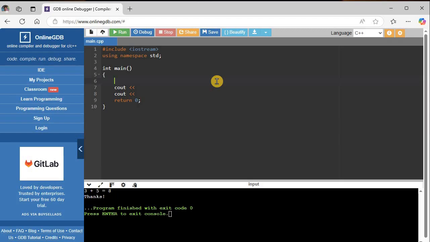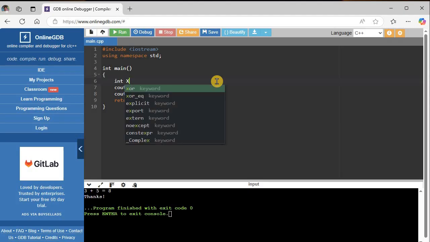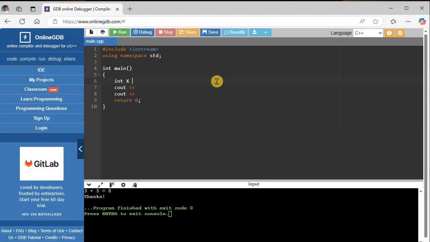To use a variable in C++, you have to declare it. So I'm going to declare a variable as an int, or integer variable, and I'm just going to name it x. And then I can assign it a value, equals 8. Okay, so I'm declaring an integer variable, naming it x, and then making it equal to the value of 8.